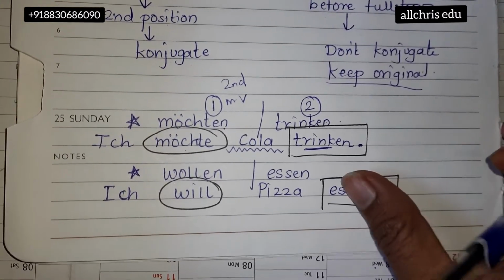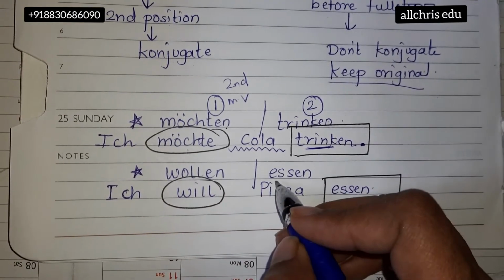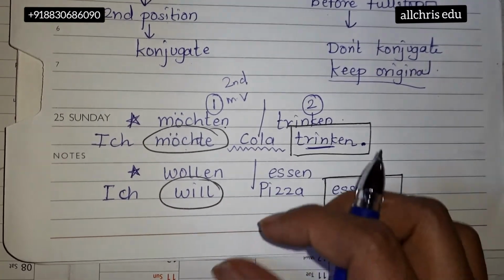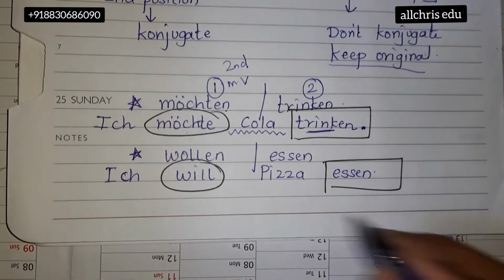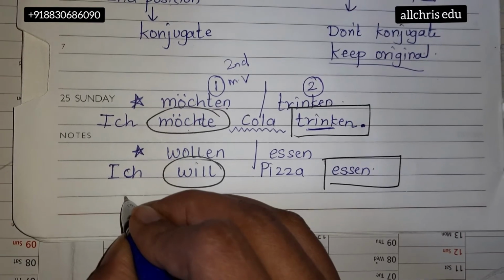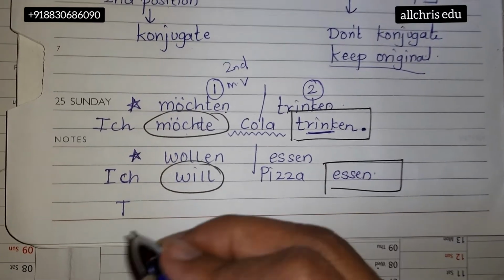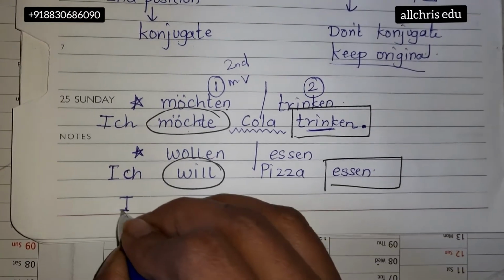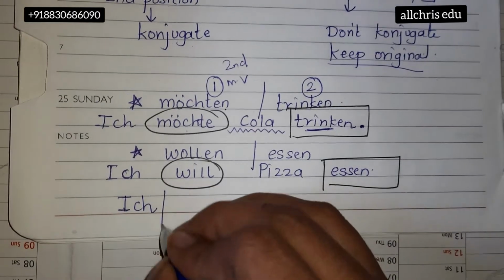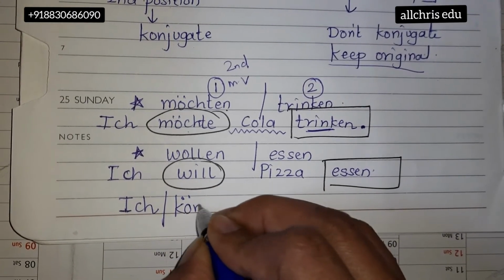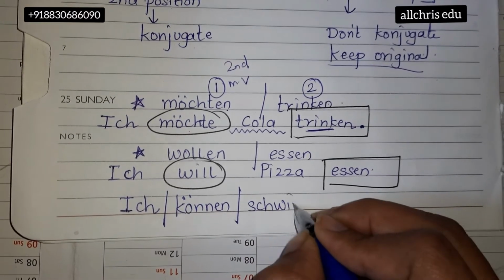What children generally do is try to translate the sentence word to word. Don't translate word to word. For example, if you want to write I can swim, okay, I can swim. So instead of saying directly ich kann schwimmen, try this: these are the vocabularies we have to frame. Ich is one vocab, können is one vocab, and schwimmen is one vocab.